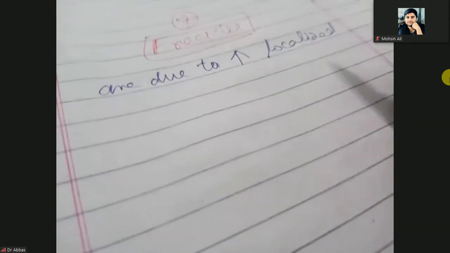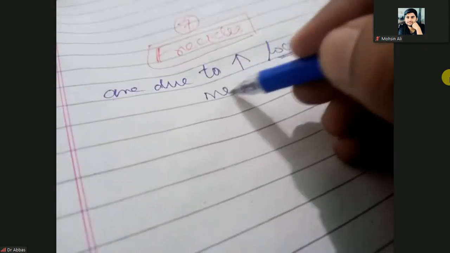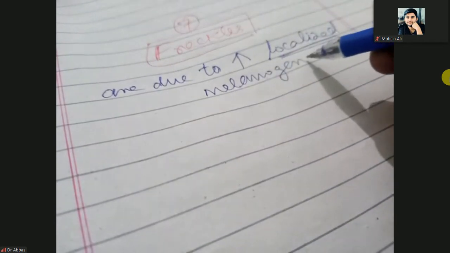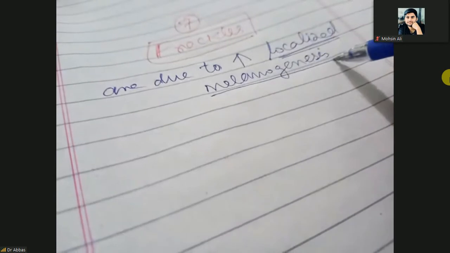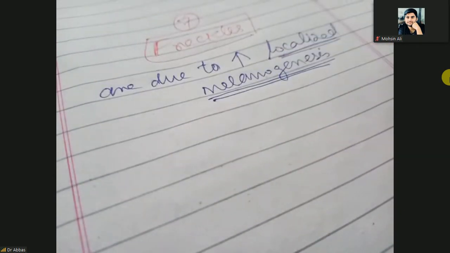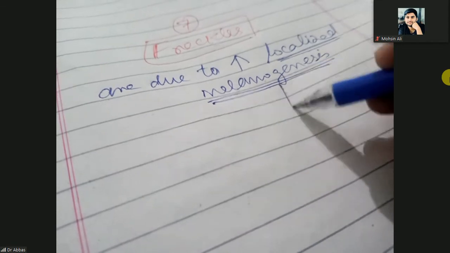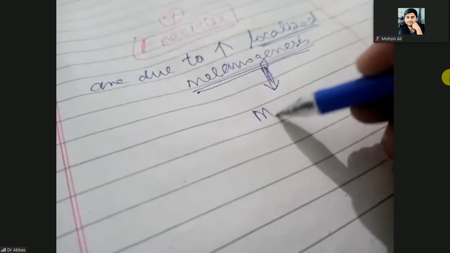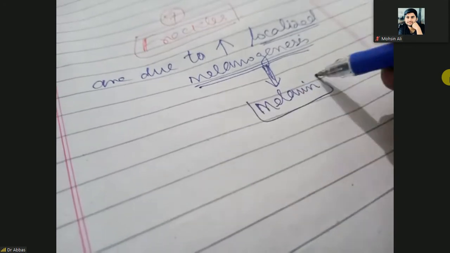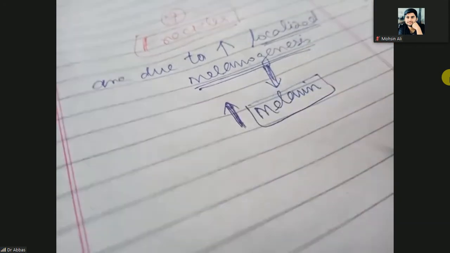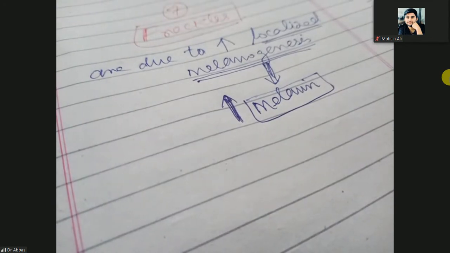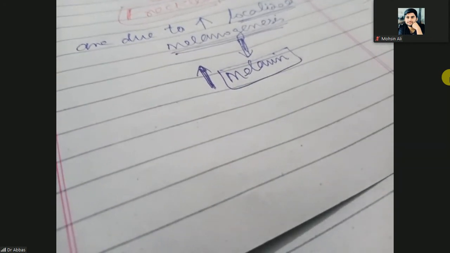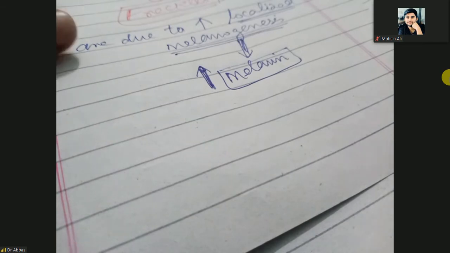When melanogenesis increases in some parts of the skin, melanin production will increase. When the melanin increases, it will impart a black color to the skin because it is epidermal. Normally it happens on its own. Most of the time, freckles are not associated with any other disease.